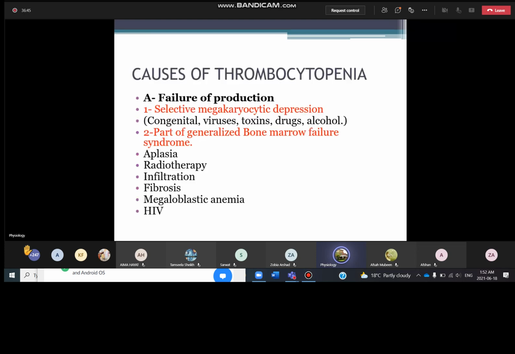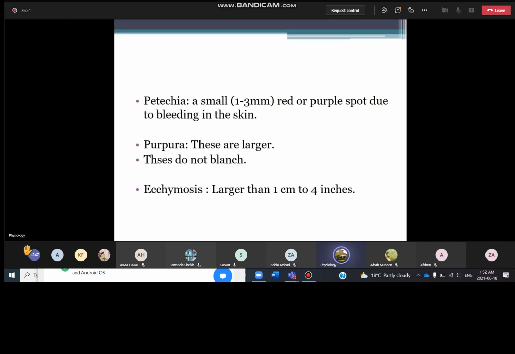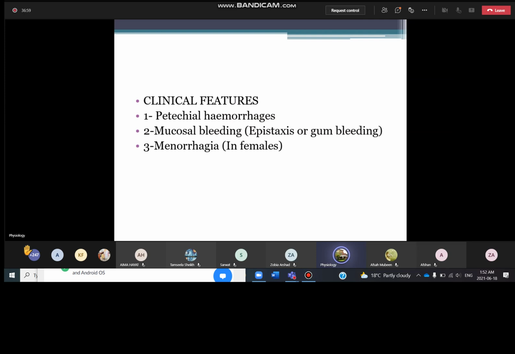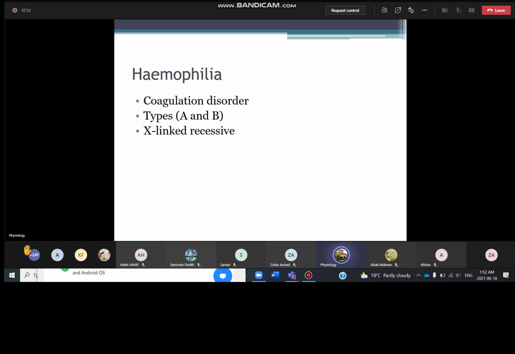What we have done till here is thrombocytopenia. What is actually the difference between bleeding and coagulation disorder? What is thrombocytopenia? What are petechiae, purpura, and ecchymosis? And what is the normal range of platelet count? And what are the clinical features of thrombocytopenia? What are the causes? Important causes. Just remember, viruses, drugs, and toxins are very important causes. And what are hemophilia, coagulation disorders?